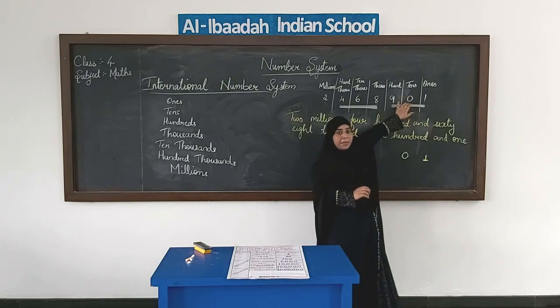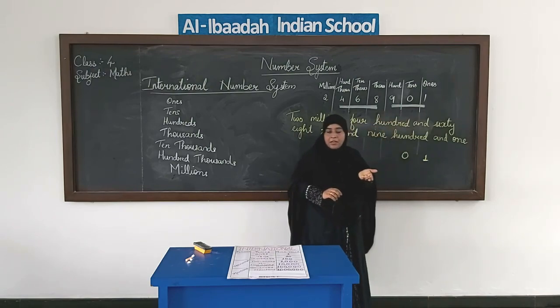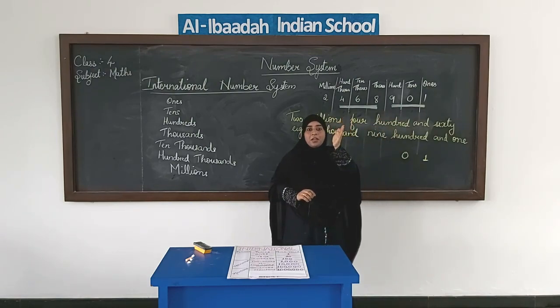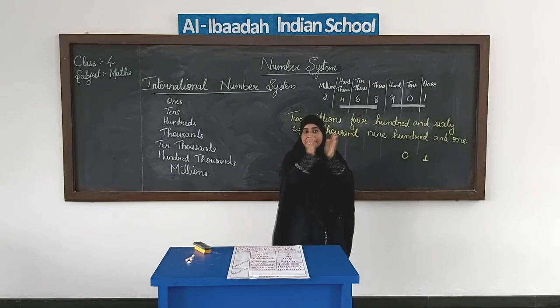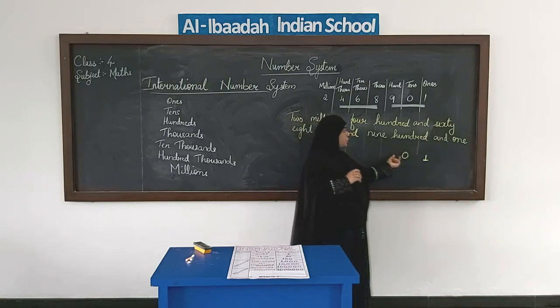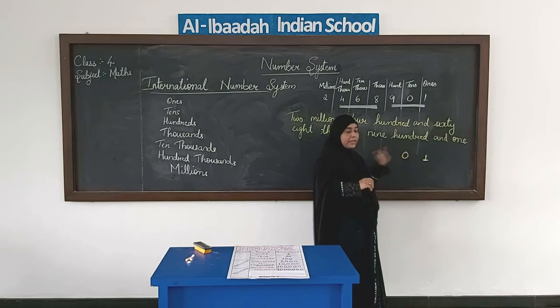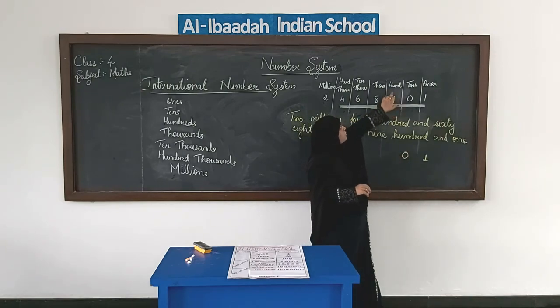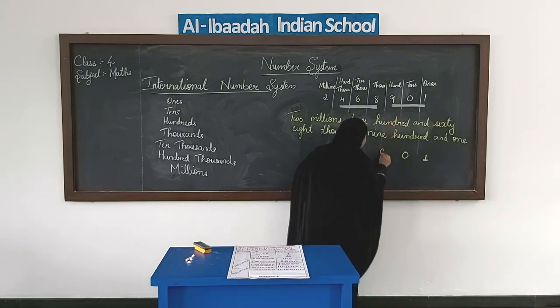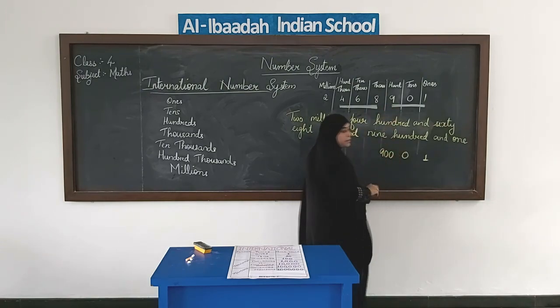Otherwise, if we have some number like, suppose, 2, then 2 tens will be 20. 2 groups of 10, 10 and 10 makes 20. Okay, now since it is 0, we are writing 0. Then the place value of 9: in the hundreds place, the place value of 9 will be 900.